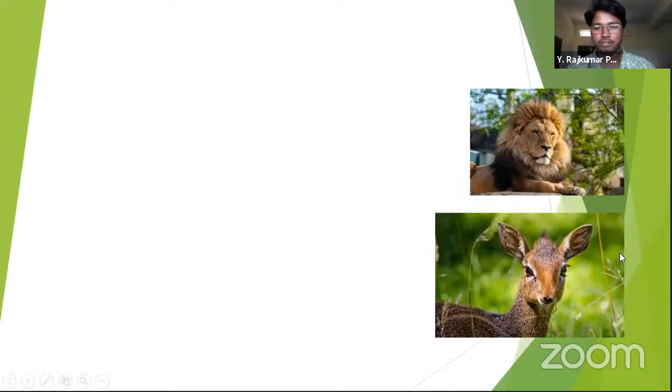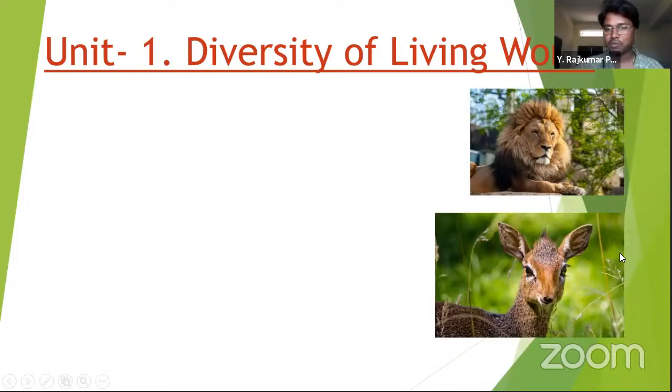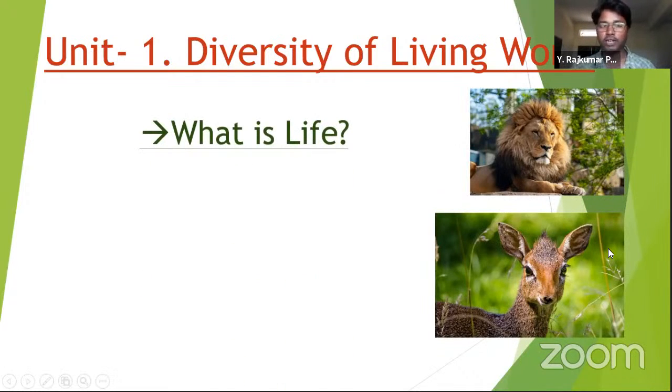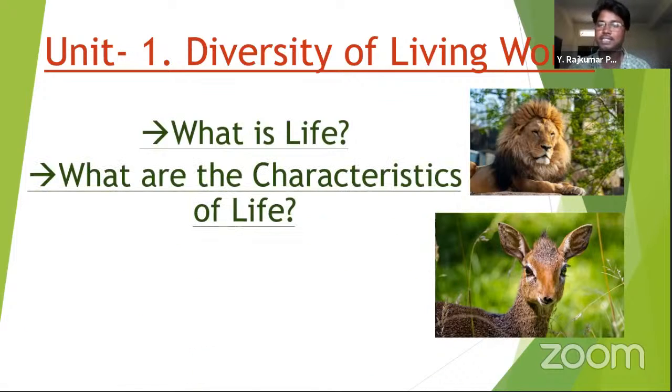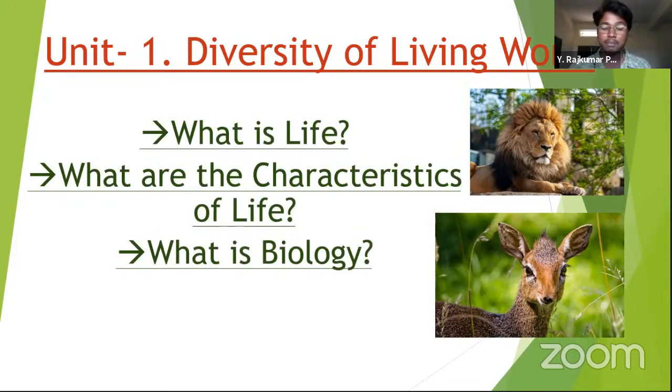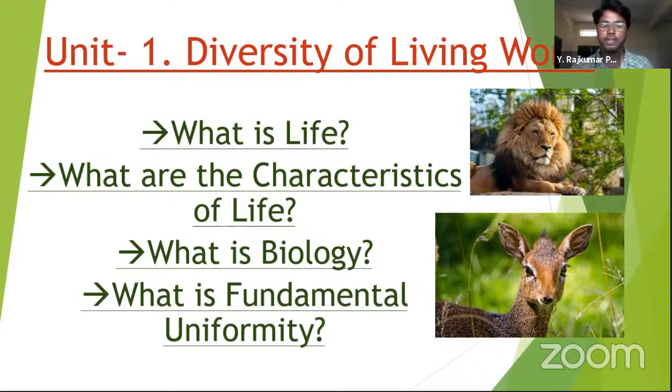What are we going to learn from this chapter? Diversity of living world. In this chapter, we are going to learn about what is life, and we are going to learn about the characteristics of life. What are the basic characteristics that are required for a life? Next, the meaning of biology and meaning of zoology and also the branches of zoology. Then we will learn about the fundamental uniformity which is present among all the living creatures.